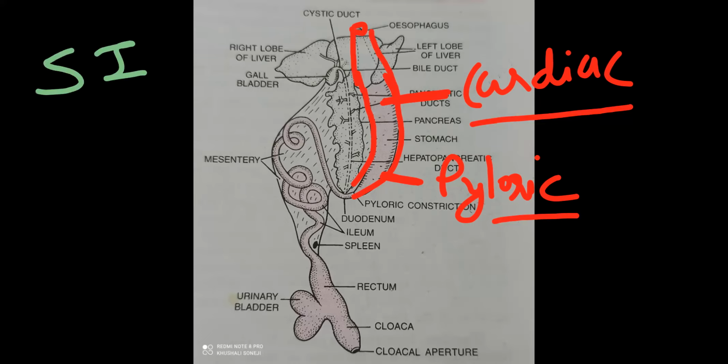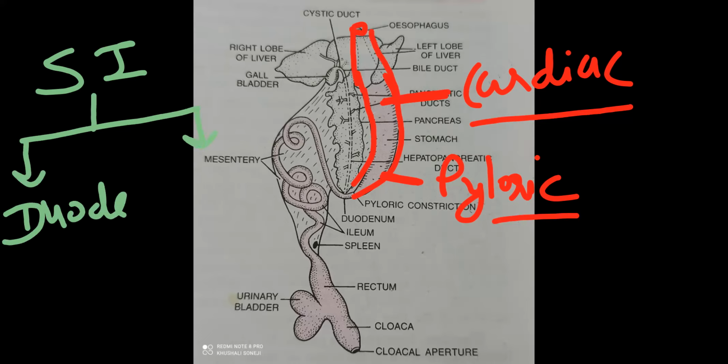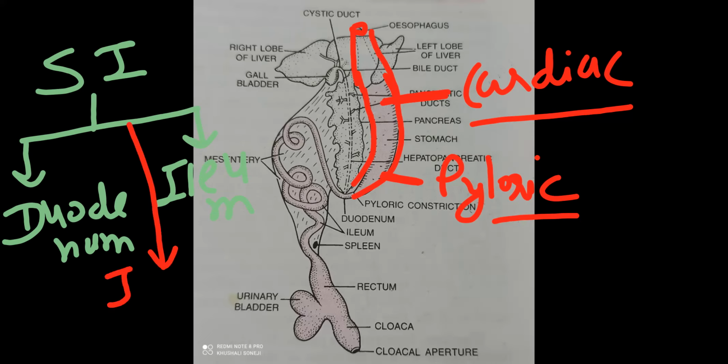Small intestine. Small intestine here is divisible into two parts. Duodenum, initial part first, that's the duodenum, and then ileum. In case of human, the middle part we call jejunum.